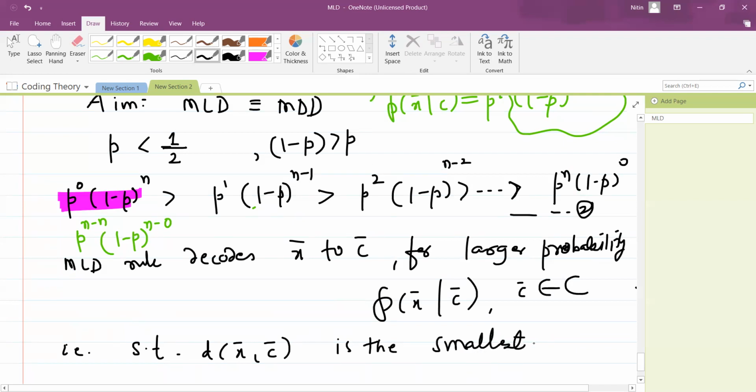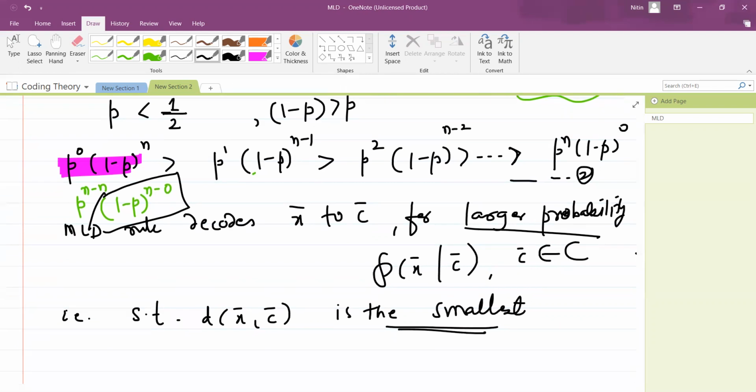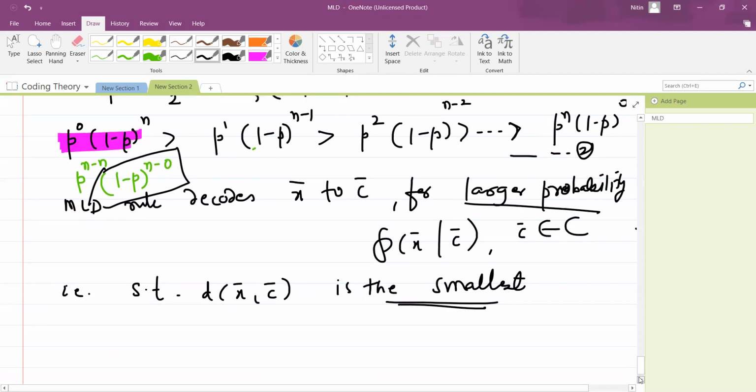In short, the probability is maximum when the value of i is the smallest. Here the value of i is 0. We need to concentrate on this factor only because 1 minus p is greater than p. Okay, so that's what we want. In the MLD rule we want the largest probability, and in minimum distance decoding we want the smallest distance. So that's why they say this MLD rule is the same as the MD rule in the case of a BSC. BSC means binary symmetric channel.